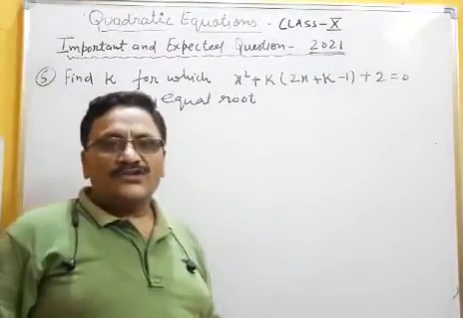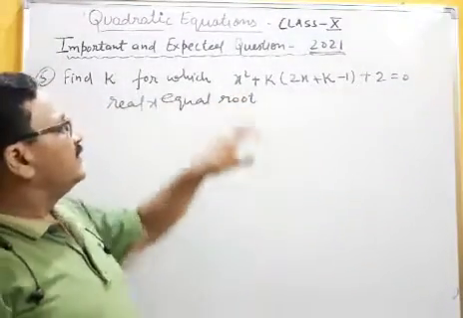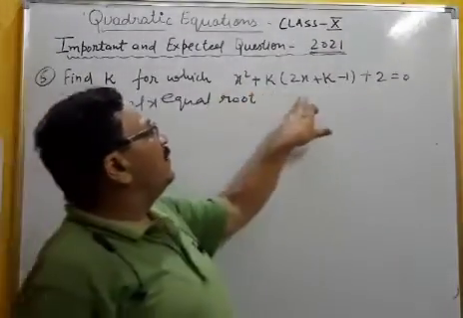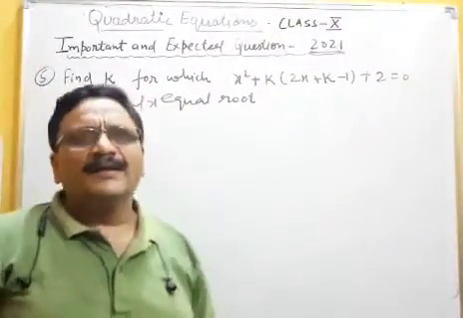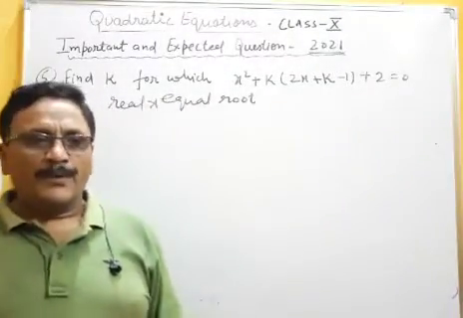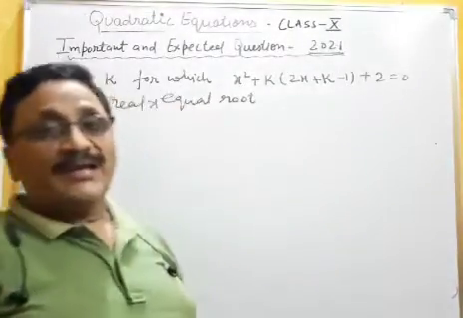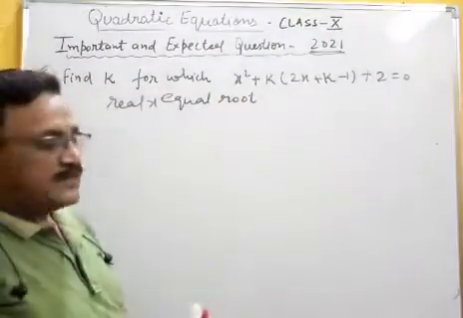So first of all, we check that it is in the form of ax square plus bx plus c. What they consider is: this is x square, this is the value of b, and this is finally c, and they start answering. They waste their time and finally get 0 because they have not considered the main equation ax square plus bx plus c. This is not in the form of ax square plus bx plus c.